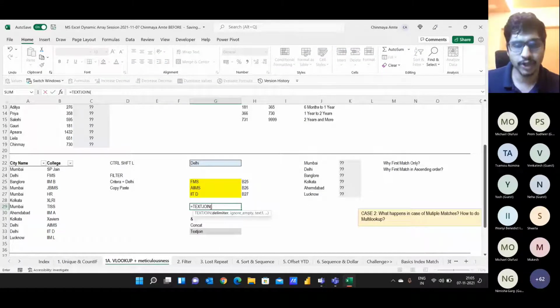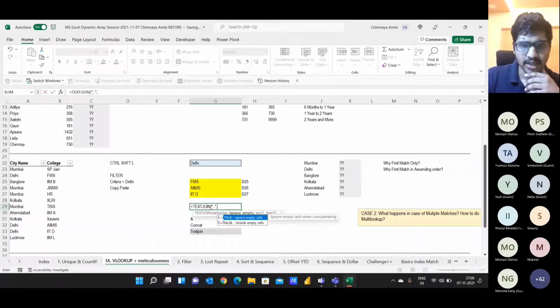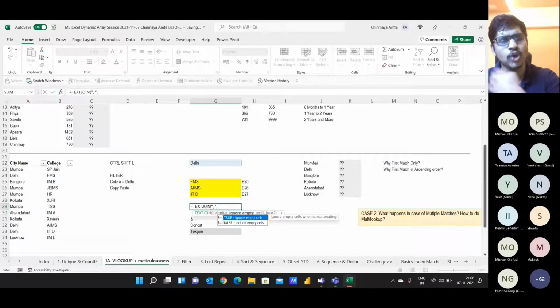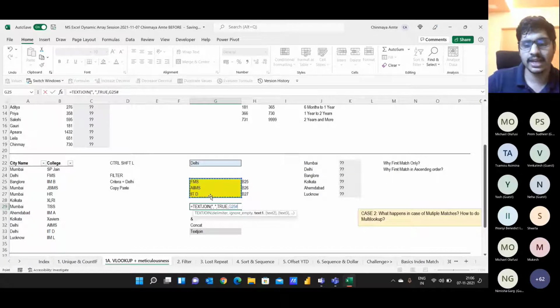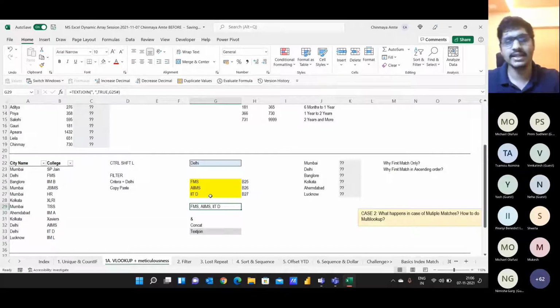What is my delimiter going to be? How do I want to combine my data? I want to combine my data using a comma, so I'm putting double quotes, comma, space, comma, and my data will be separated by commas. Then it is saying the second argument is optional. We can just put it as true. If there are blank data sets, you need not worry about that. The third argument is asking what do you want to combine, or what do you want to join? I want to join the names of these three colleges. I select all three colleges and hit enter. Now, you can see FMS, AIIMS and IIT Delhi are in one single cell for me.